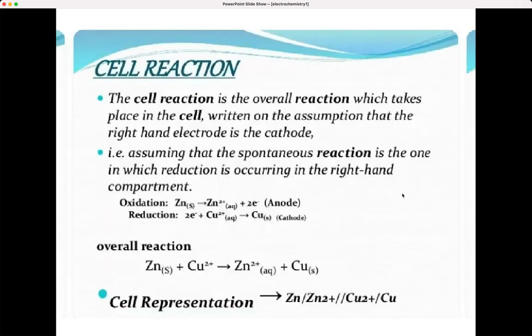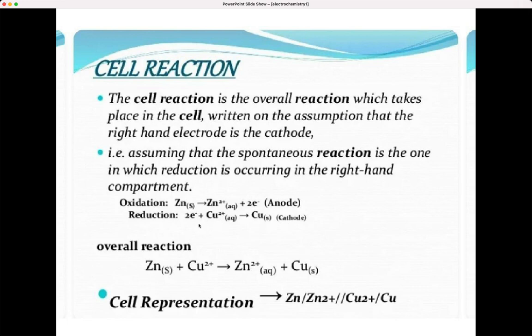Okay. Now what is meant by cell reaction? That is the full complete reaction that is taking place in the cell. We write it on the assumption that the right side electrode is always taken as the cathode, and the spontaneous reaction is the one in which reduction happens in the right hand side compartment. See the oxidation part: Zn gives Zn2+ plus 2 electrons, that is the anode, and reduction takes place at the cathode. That is, 2 electrons are accepted by Cu2+, so the 2+ charge cancels out, making copper just an element.